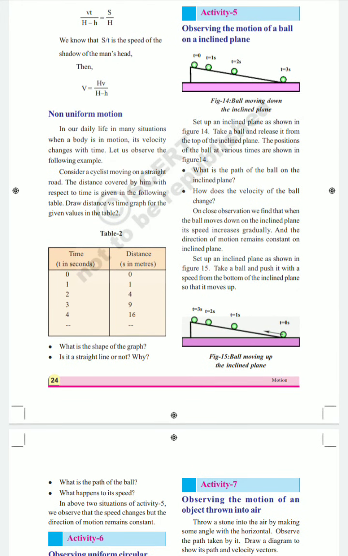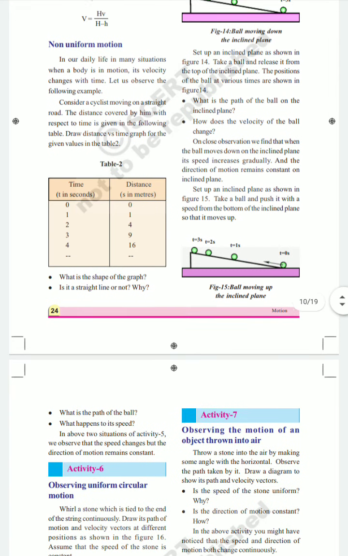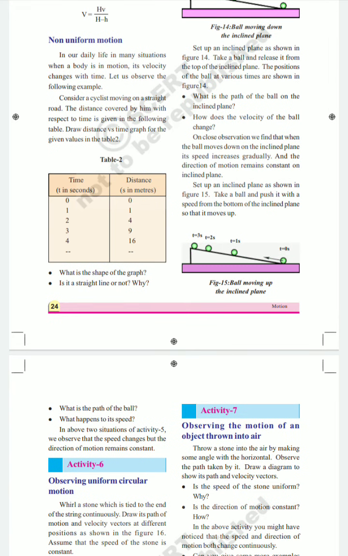Uniform motion means the velocity of the object is constant. In the same way, when the speed and velocity are not uniform, that object is said to be in non-uniform motion.